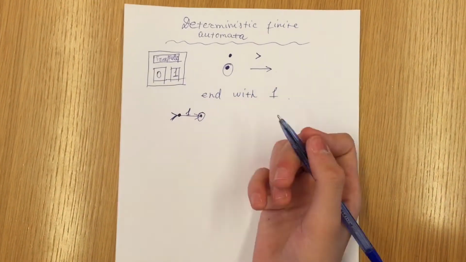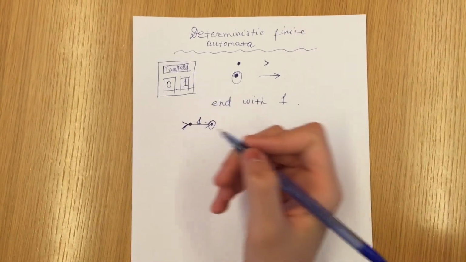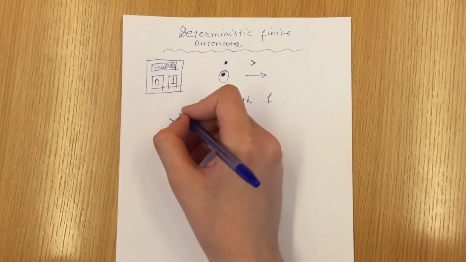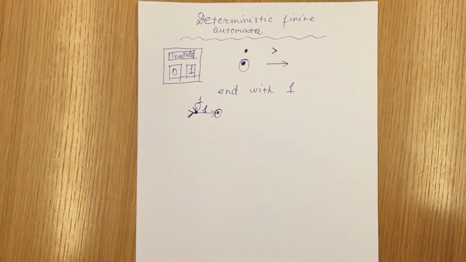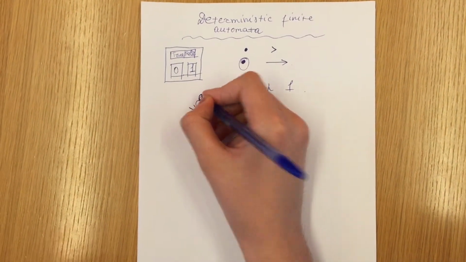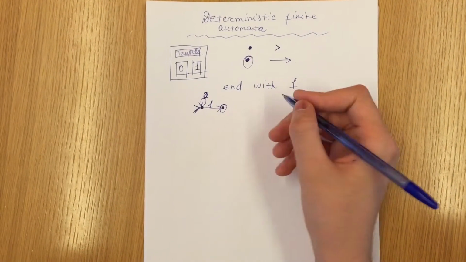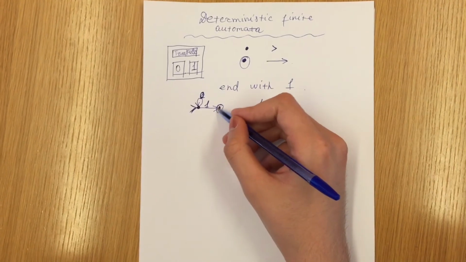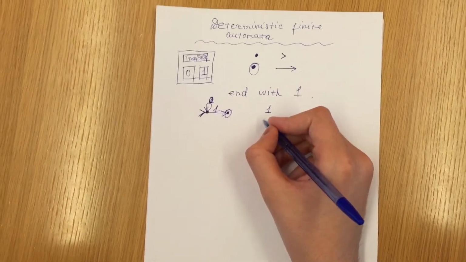But what about 0? What if we go from initial state with 0? It doesn't end with 1, so it will go to itself, it will wait for 1. So for example, we have a word 1. It will satisfy the condition.